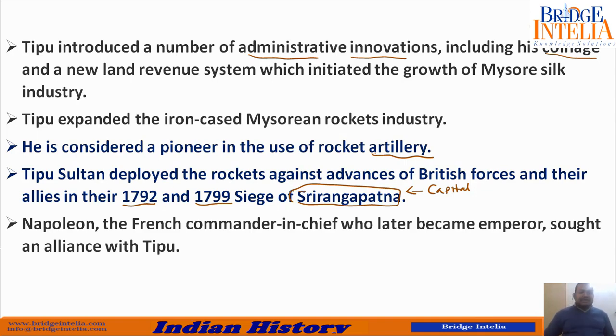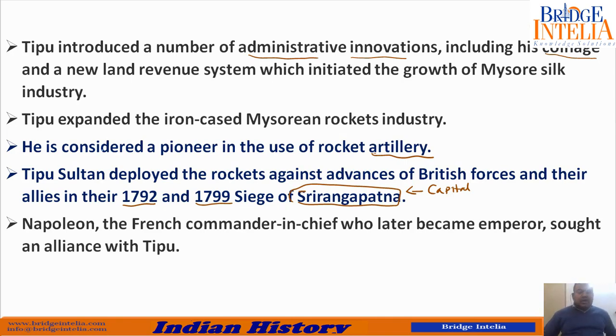Now another major fact is when Hyder Ali and Tipu Sultan were ruling over Mysore, during that time the Europeans and the Britishers were fighting a large scale war in Europe. It has got nothing to do with India. They were fighting in Europe, but they were also present in India, and both of them wanted control of India. So the same rivalry of Europe also continued in India.